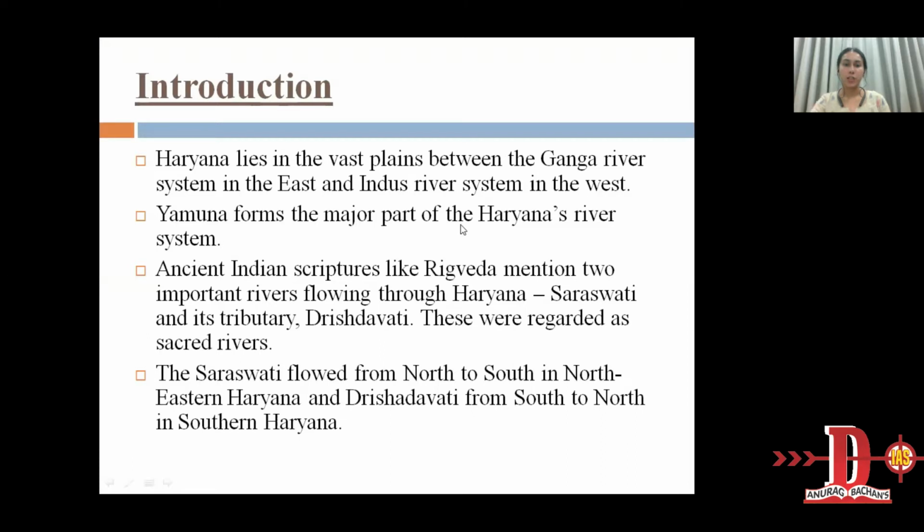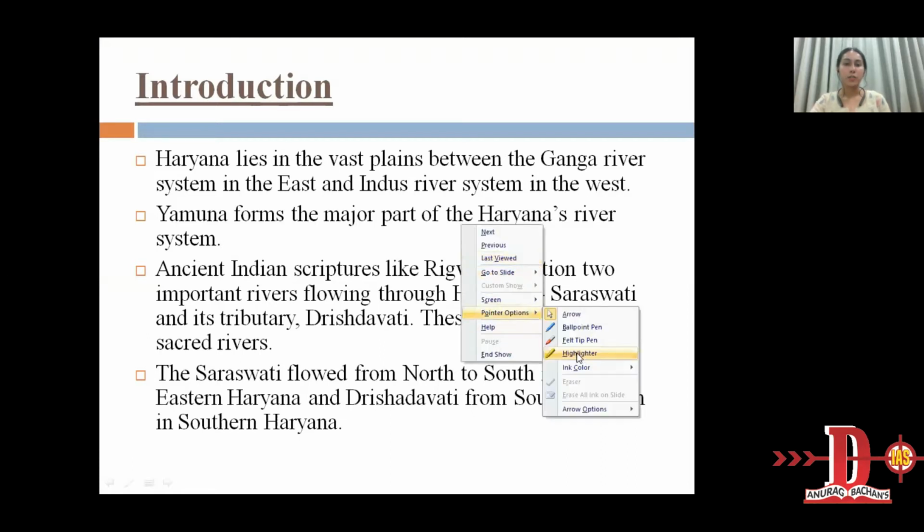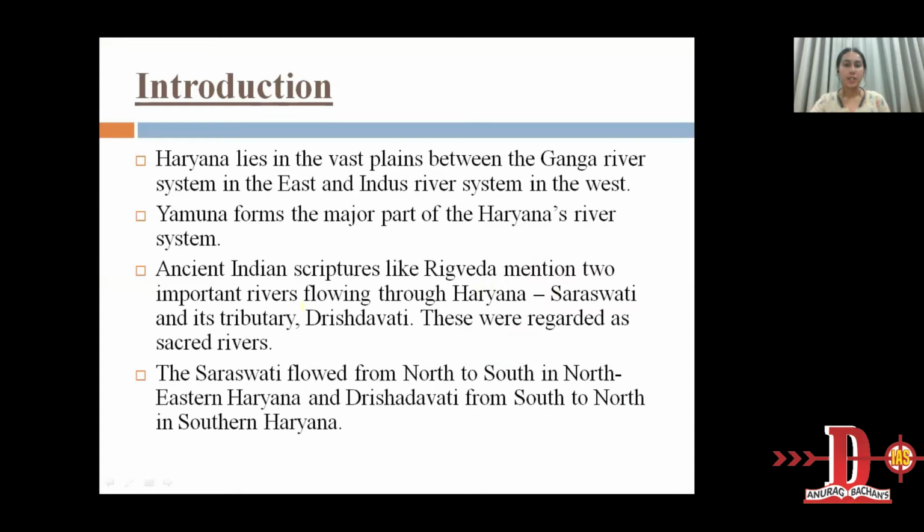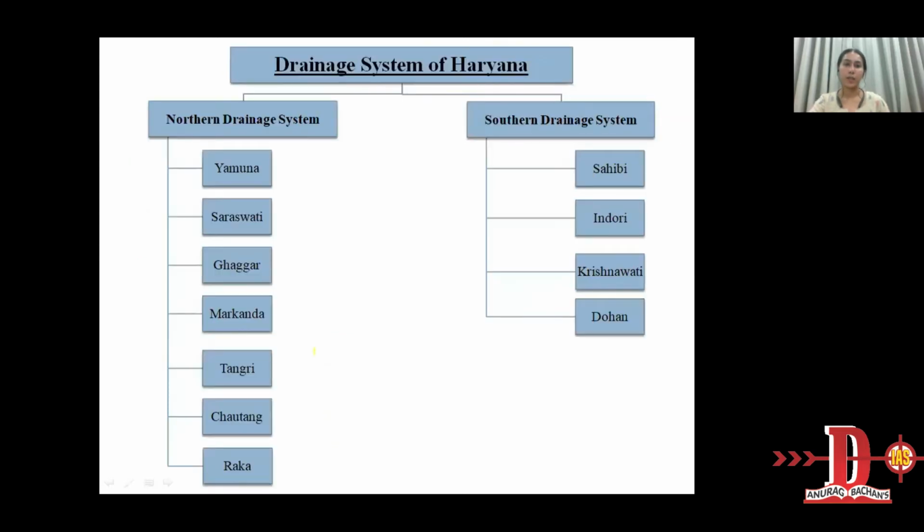Ancient Indian scriptures like the Rig Veda mention two important rivers flowing through Haryana, that is Saraswati and its tributary Drishadvati. These were regarded as sacred rivers. The Saraswati flowed from north to south in northeastern Haryana and Drishadvati from south to north in southern Haryana.